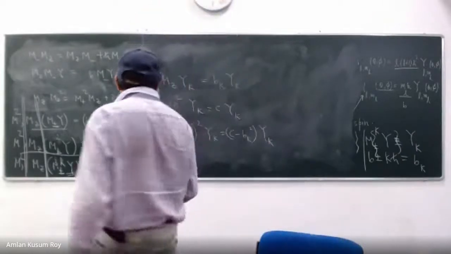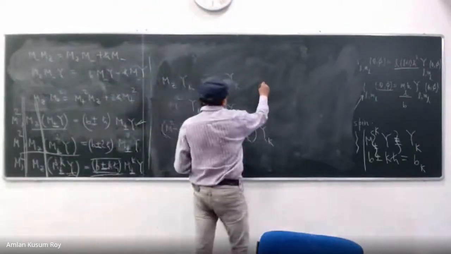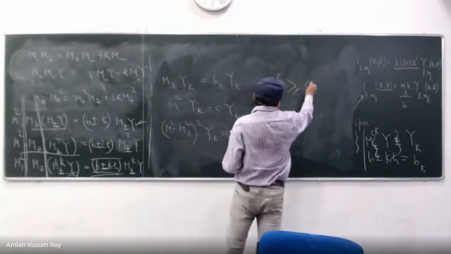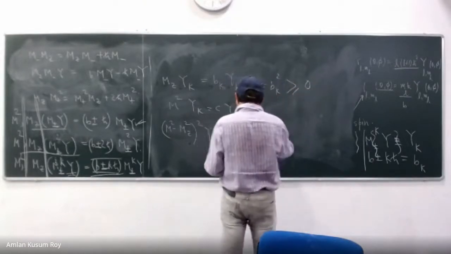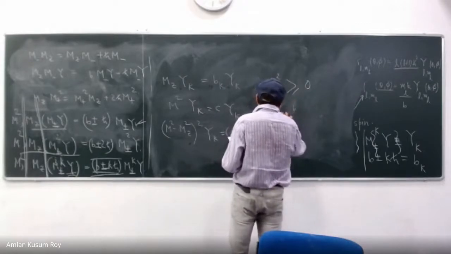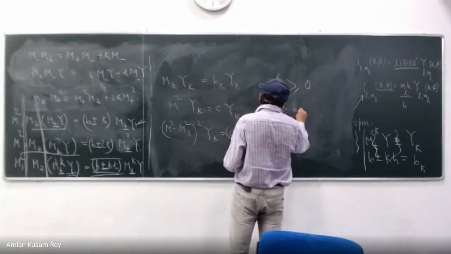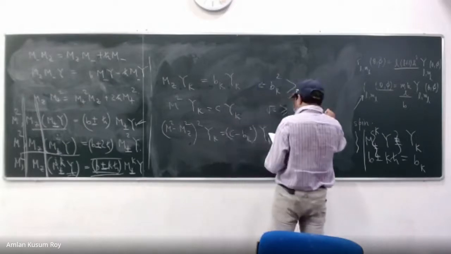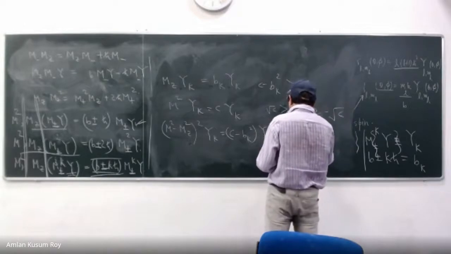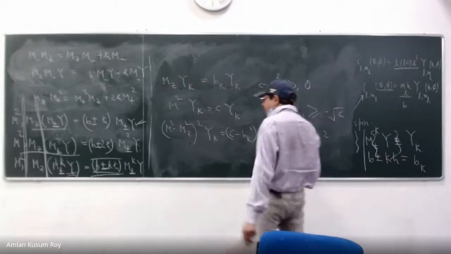So I said that c minus bk square must be greater than or equal to 0. And that gave me a condition, root over c greater than or equal to bk, where k is equal to 0, 1, 2, etc.